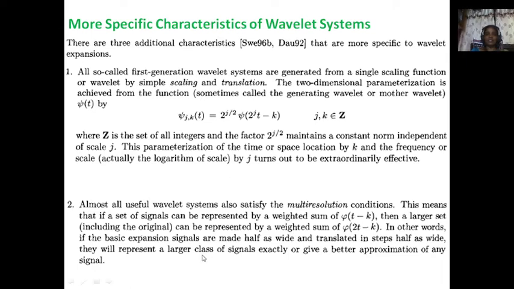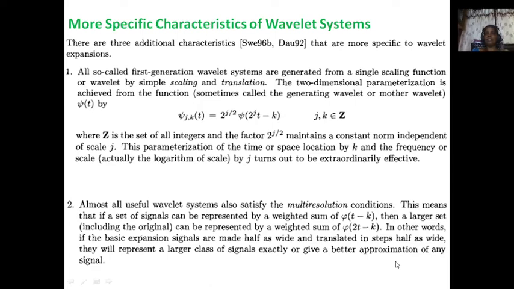In other words, if the basic expansion signals are made half as wide and translated in steps half as wide, they will represent a large class of signals. Like this is one signal, and this generates another signal. As the weighted sum changes, we can generate more signals exactly, or give a better approximation of any other signal.